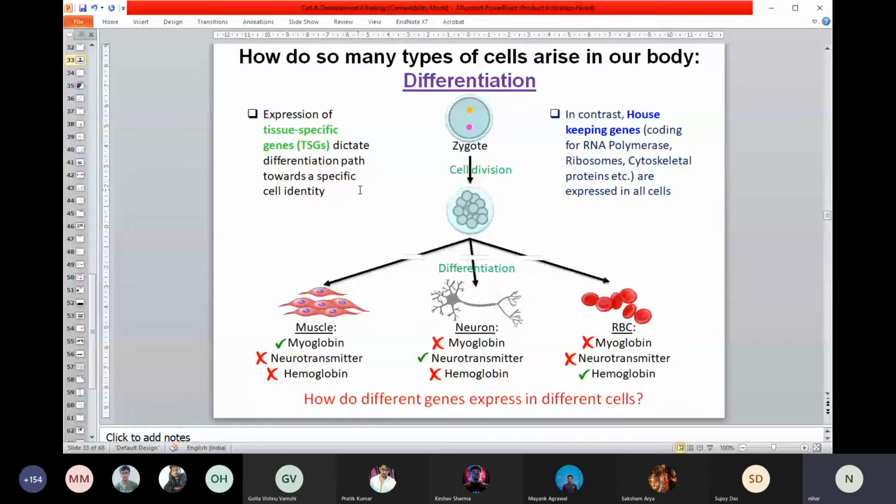Only a specific set of the genes will be changed. I mean, the expression of a specific set of genes will be changed depending on the cell or tissue type. What point you have to note: when one zygote undergoes the first round of division, it will make a 2 cell, then 4 cell, 8 cell, then 16 cell.